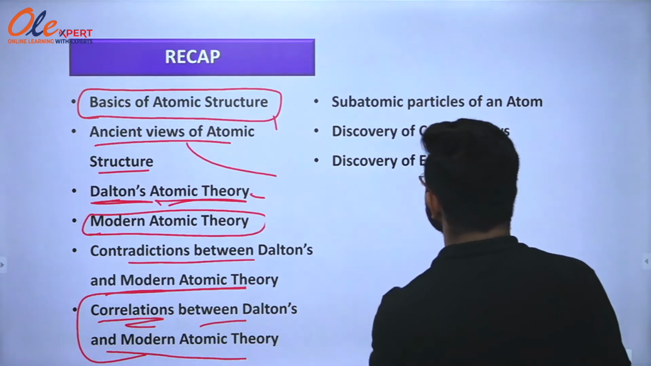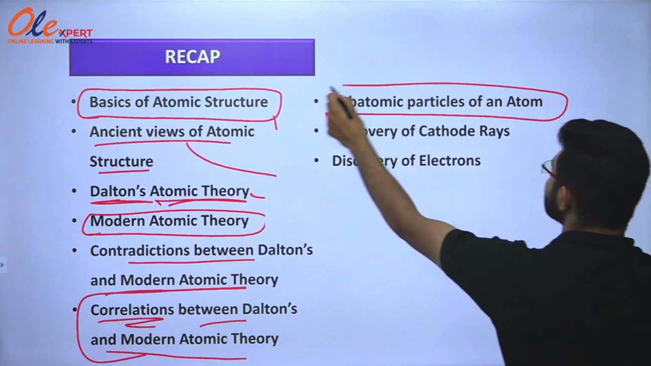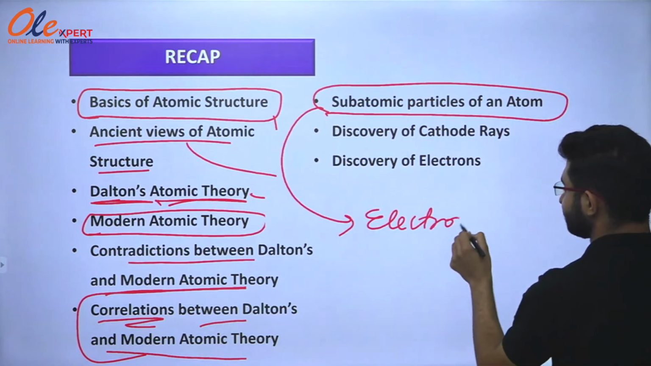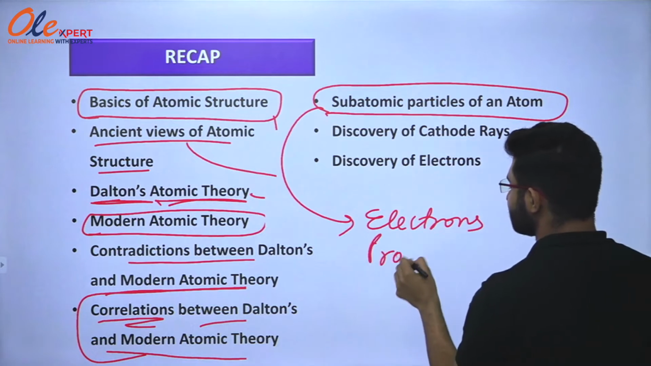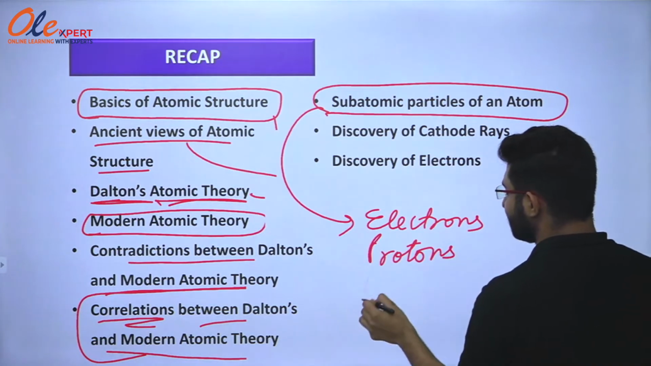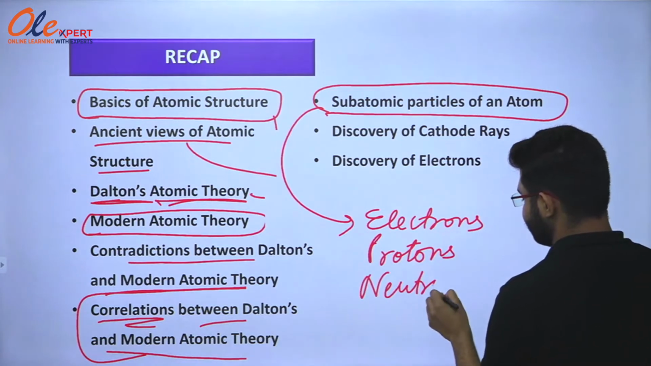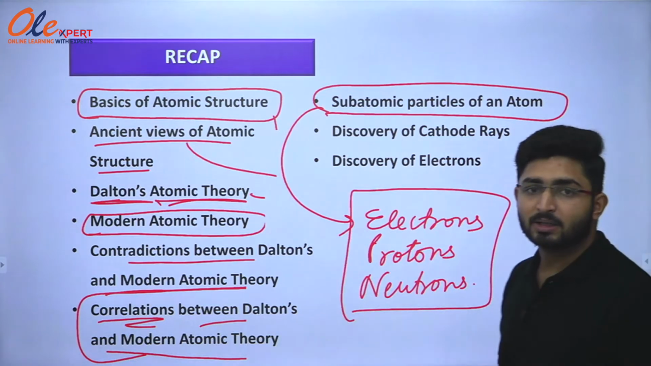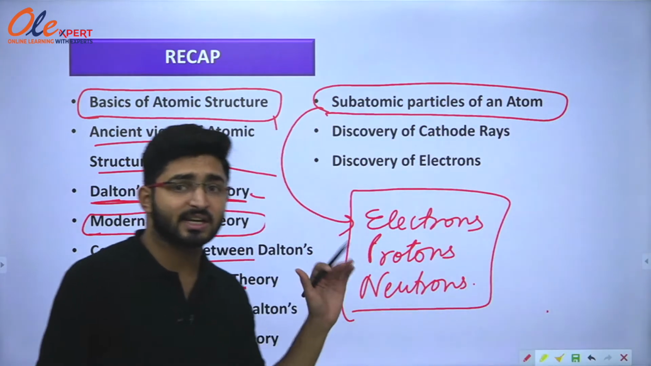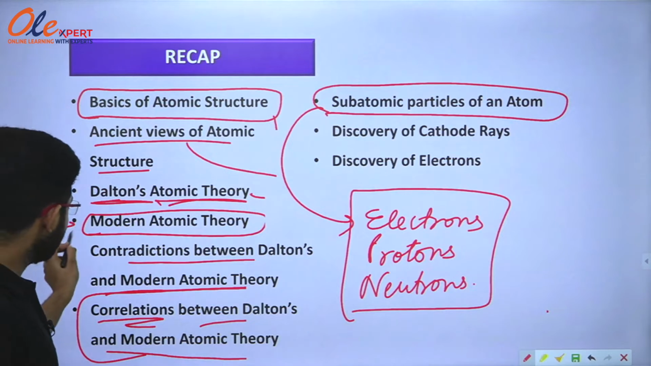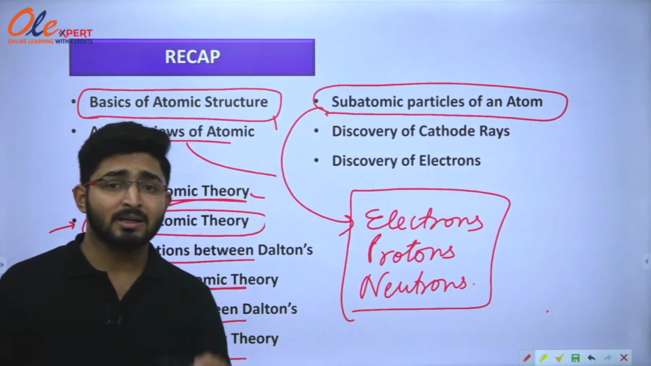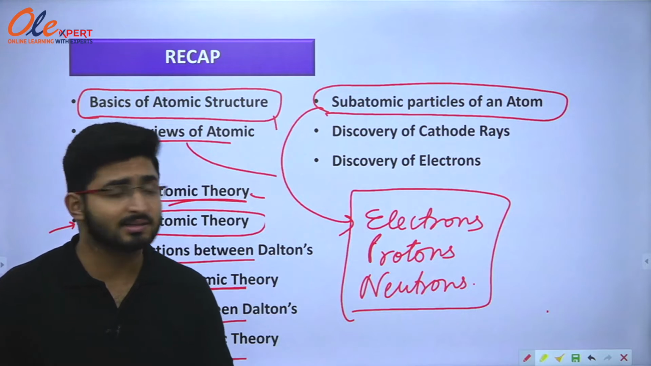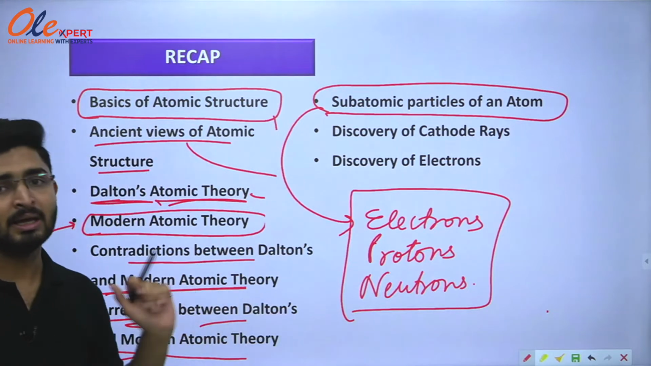Moving ahead, we have also studied subatomic particles of an atom. Subatomic particles were electrons, protons and neutrons. These were stated by modern atomic theory. In this, it was stated that atom is a divisible particle and it can be divided into three subatomic particles such as electrons, protons and neutrons.